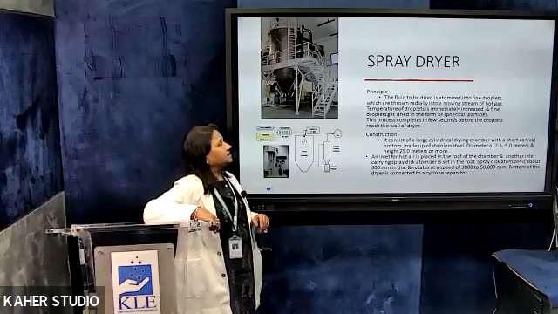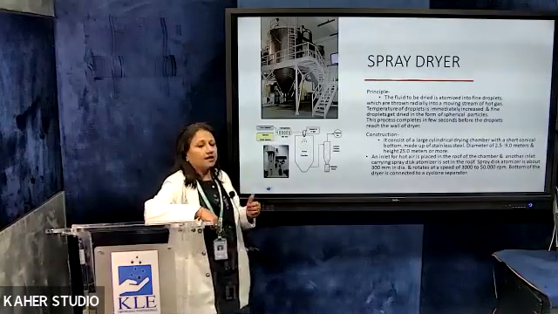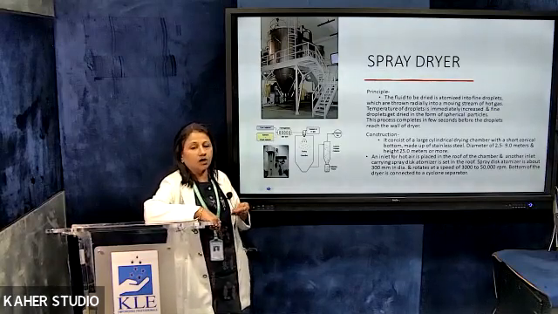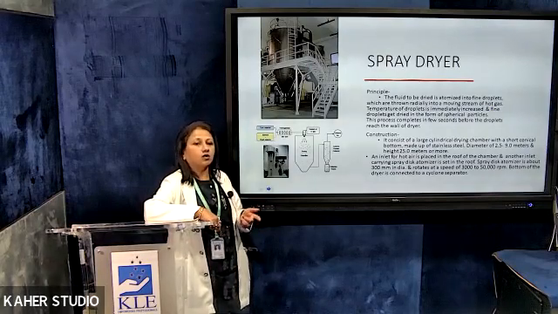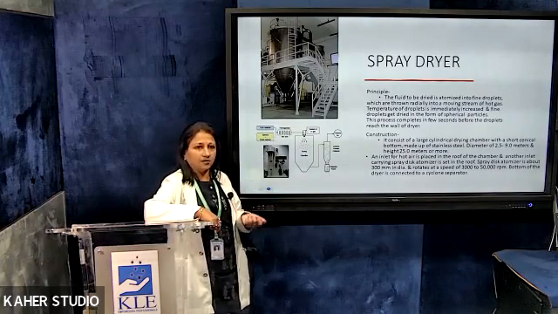Coming to the next, this is the spray dryer. This is a very sophisticated equipment. In this, like we have been saying that drying is removing small amounts of water from solid substances. But in the spray dryer, you are going to dry liquid substances. Liquids and suspensions can be dried in the spray dryer.